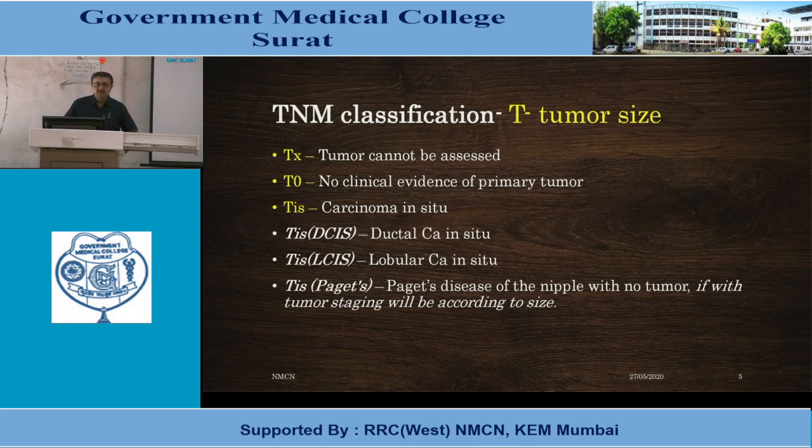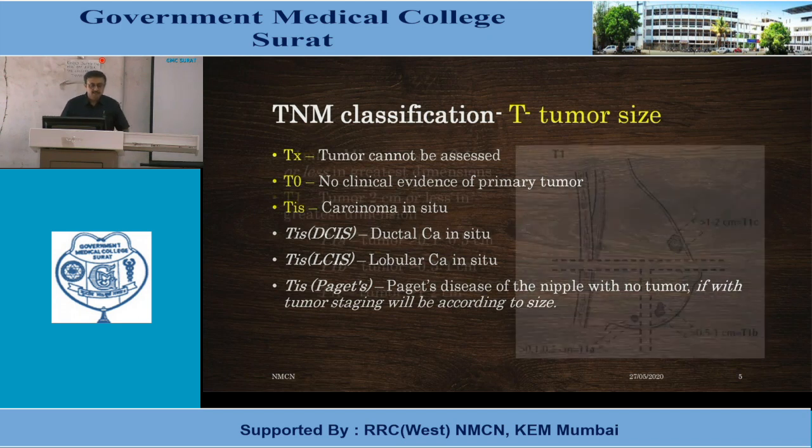TX, the tumor cannot be assessed, as if previously operated. T0, no clinical evidence of primary tumor on palpation. There is no breast lump, but there is a manifestation of malignancy in the form of metastasis or axillary lymph node. Tis means carcinoma in situ, which can be ductal carcinoma in situ, lobular carcinoma in situ, and Paget's disease. Paget's disease is a pathology of the nipple areola complex, with eczema-like reactions. But if it is with a tumor, then staging will be done according to the tumor.